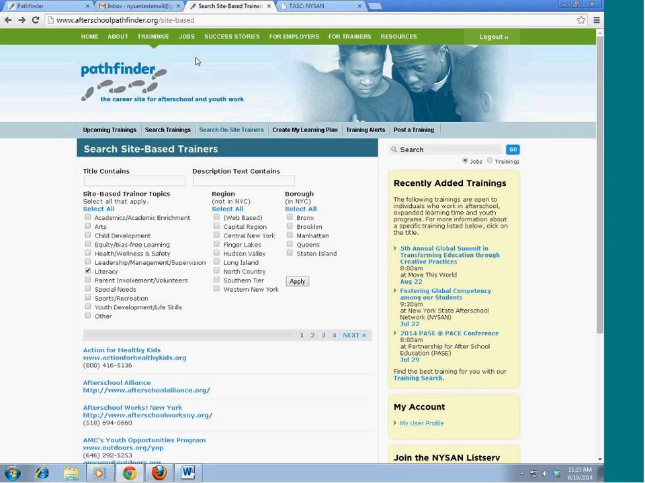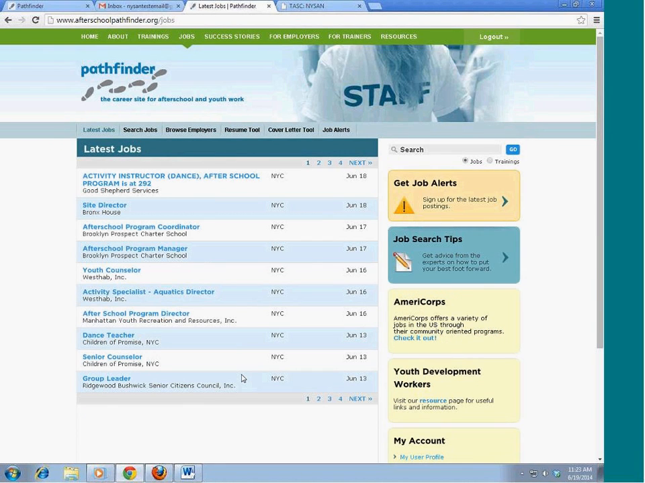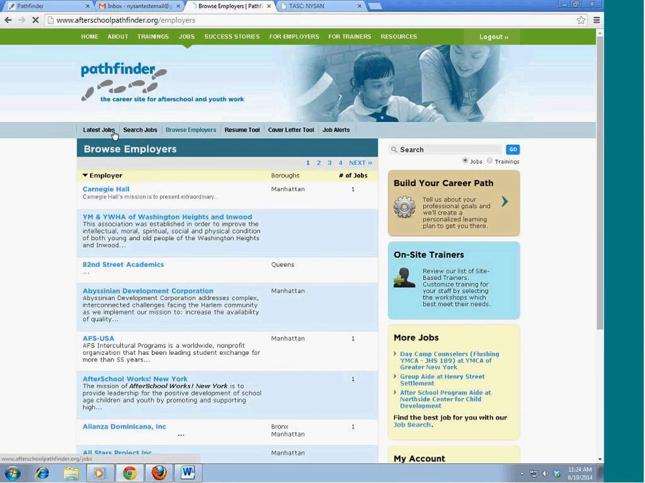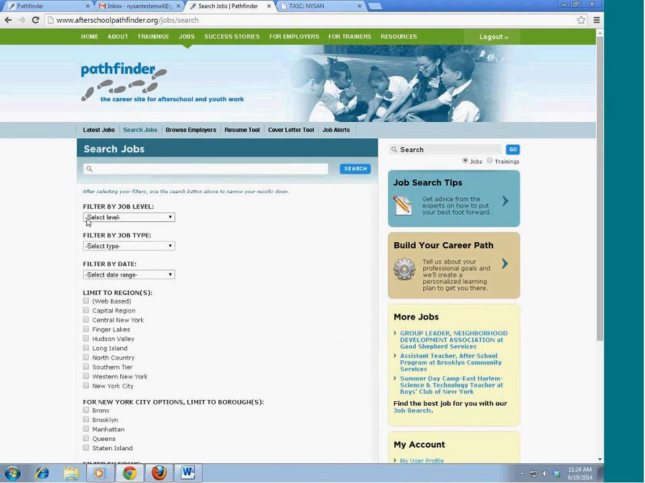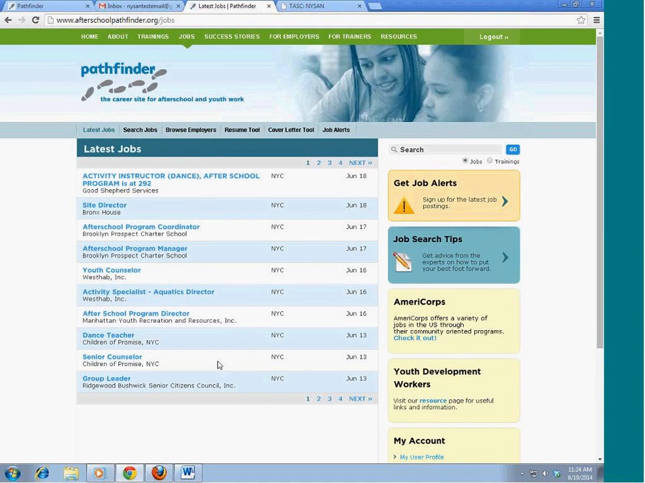Okay, quickly, I'm going to show you a couple of other capabilities of this site, and then I'm going to open it up for some questions and answers. So first off, this is also a job posting site. You can find jobs in the job section. You can browse employers. You can search for jobs, area by level, and then just see what's been posted.